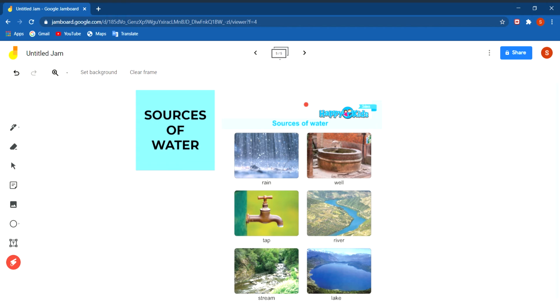But the first shower, while coming down to earth, collects dust particles, germs, and bacteria from the atmosphere, so it contains most of the impurities. Sometimes sulfur dioxide, which is dissolved in air, also mixes with rainwater, and then it falls on the earth as acid rain. This is called acid rain.